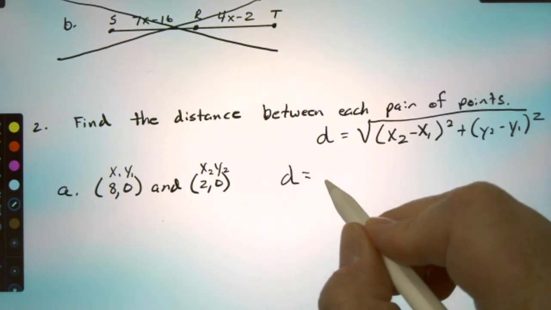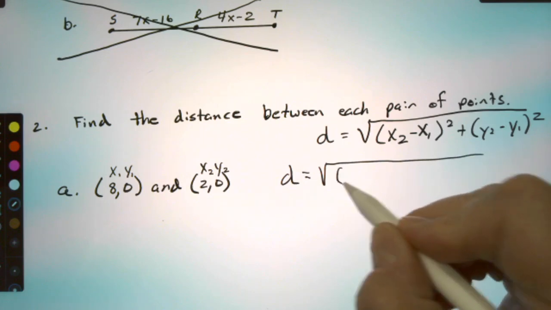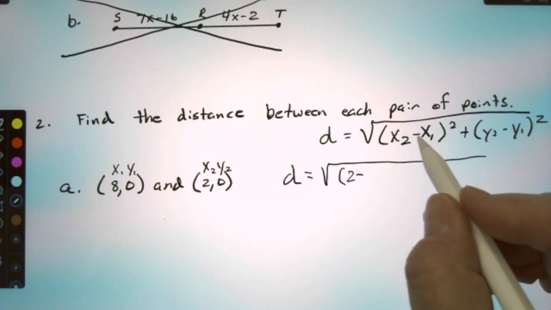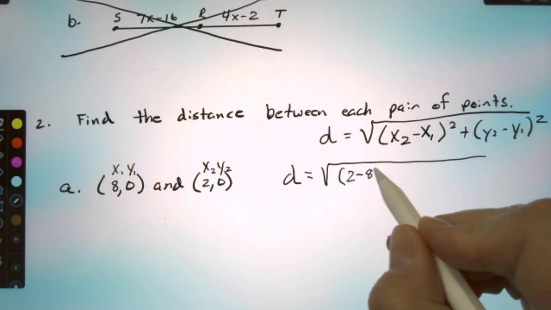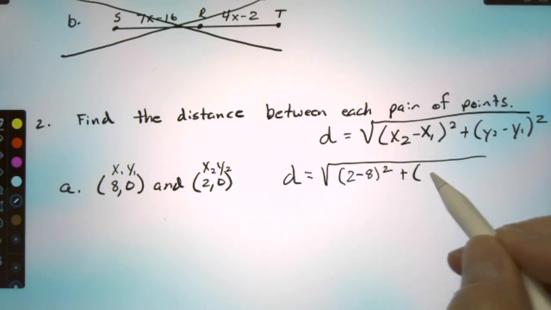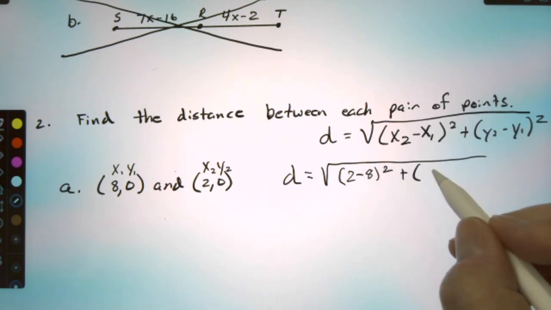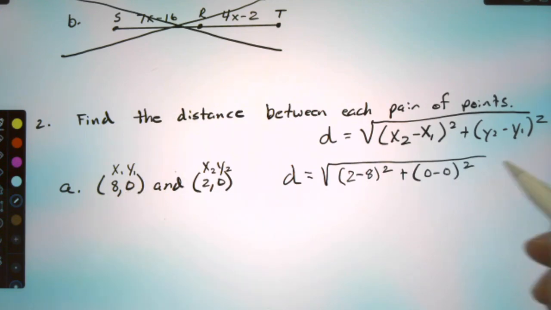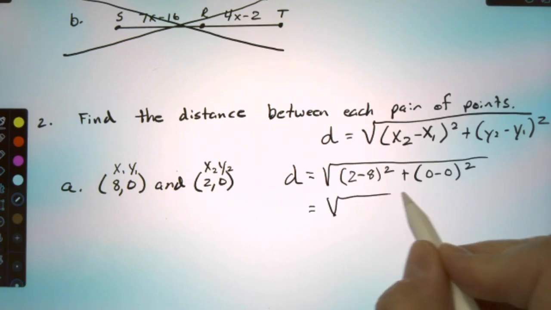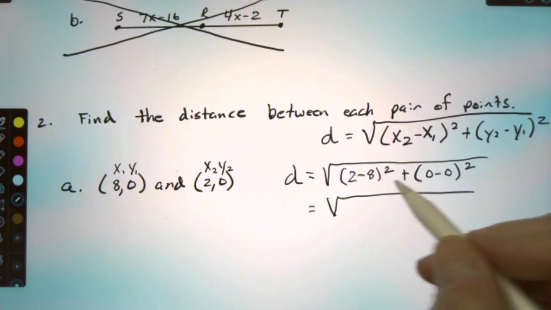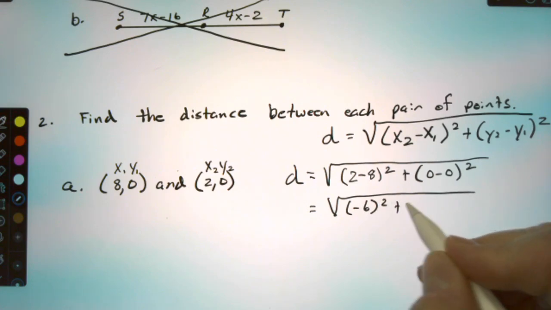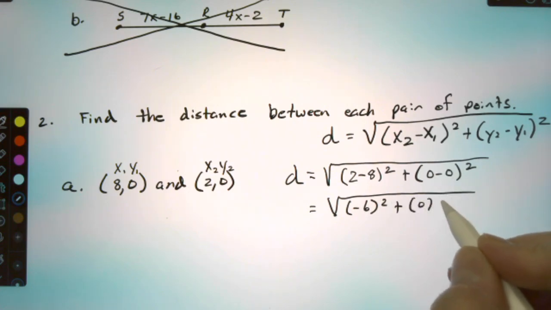So D equals X sub 2, which is right here, that's going to be 2 minus X sub 1, which is right here, 8 squared, plus Y sub 2, which is 0, minus Y sub 1, which is 0 squared. So now I'm going to do what's in parentheses. 2 minus 8 is a negative 6 squared, plus 0 minus 0 is just 0 squared.